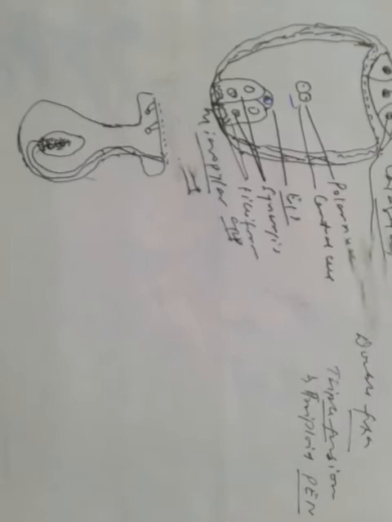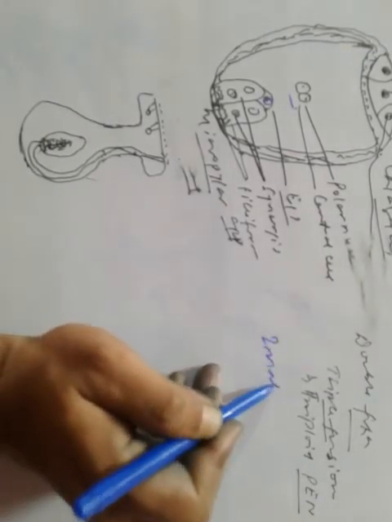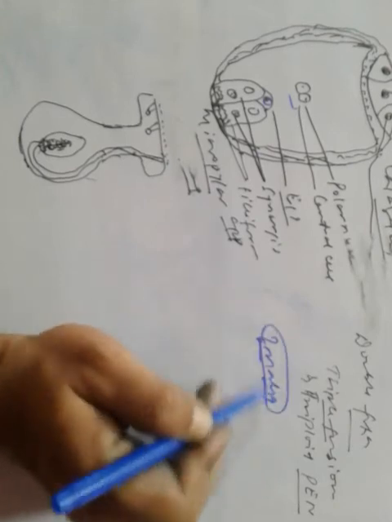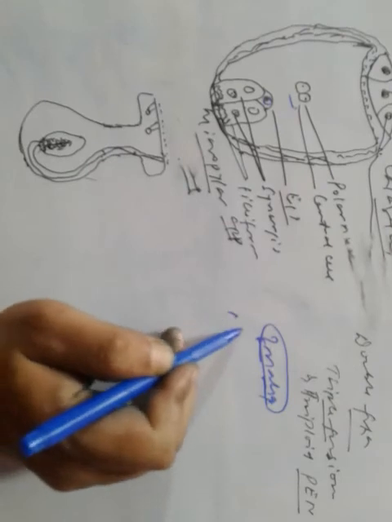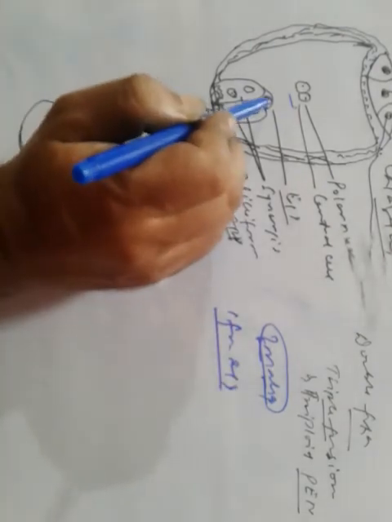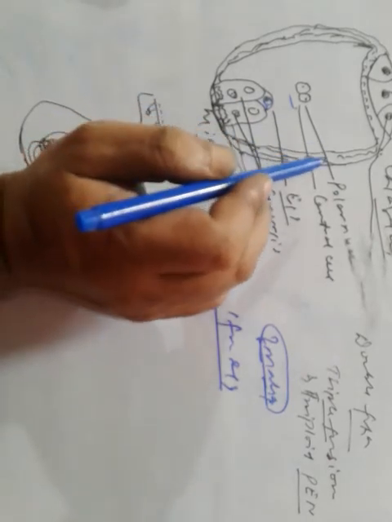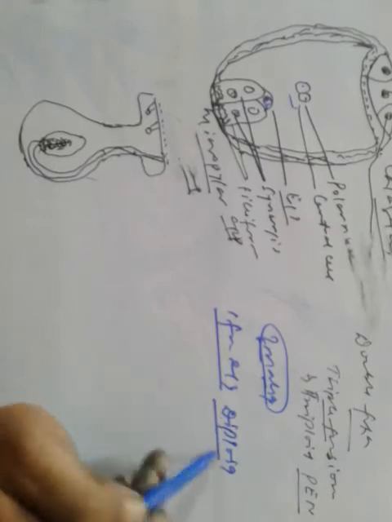So two male gametes were discharged from the pollen tube. One fuses with the egg and produces a diploid zygote.